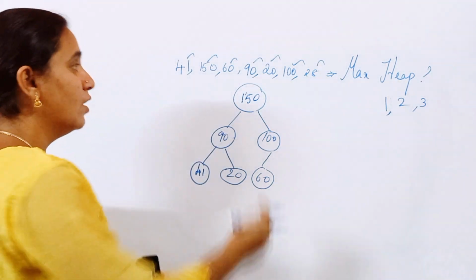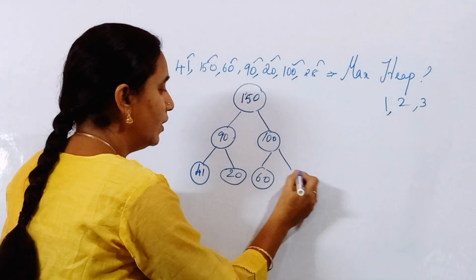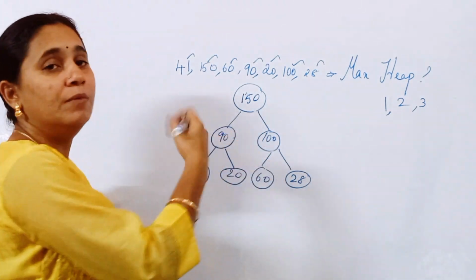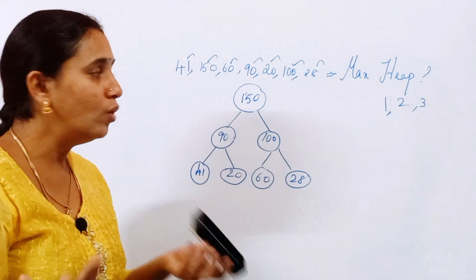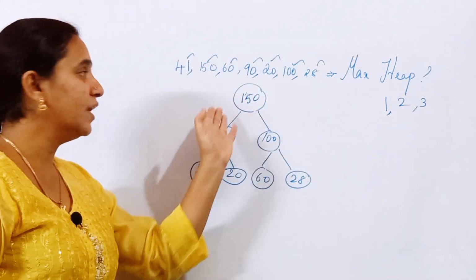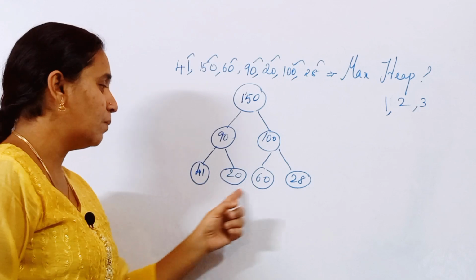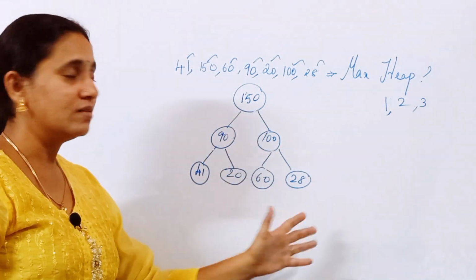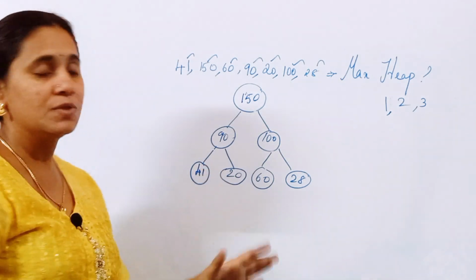What is the next value? The next value is 28. Where should I insert? Here, 28. Once again you check whether the root node is maximum or minimum. 28 is lesser and the root node is maximum, so no need of any alteration. Okay friends, now if you see, in each and every level the root node is holding the maximum value compared to its children. So I can tell that this is a valid max heap data structure. Like this you must construct.